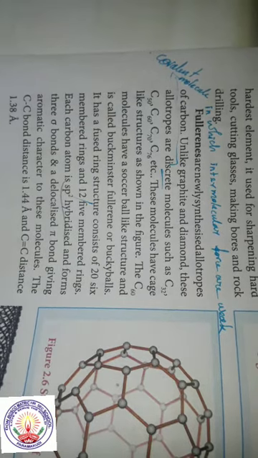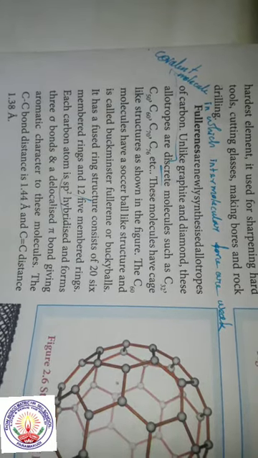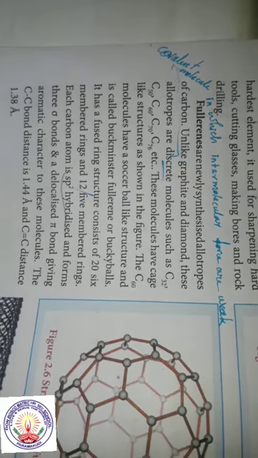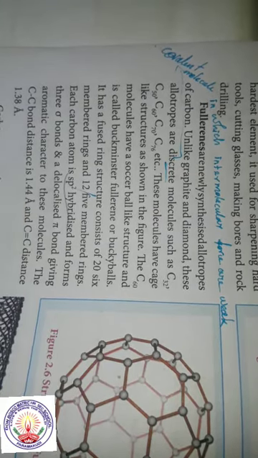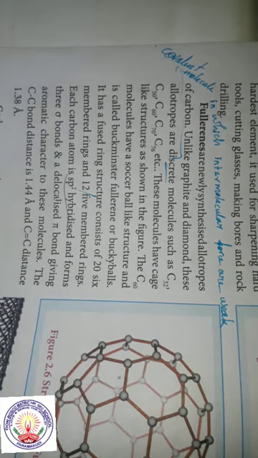These fullerenes are discrete molecules, that is very small molecules, with a cage-like structure. They have many forms. Especially C60 is like a soccer ball, that is like a football. This is also called Buckminsterfullerene or buckyball.